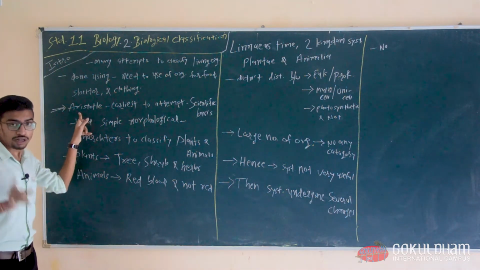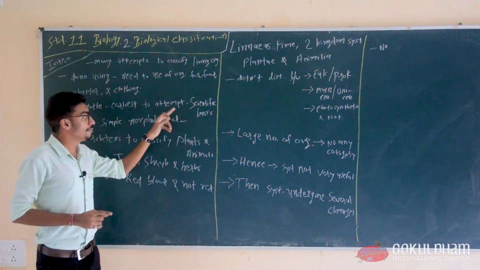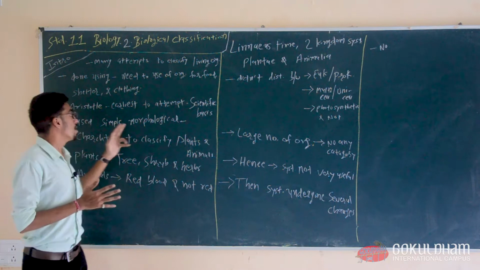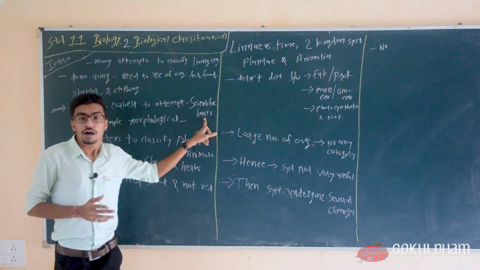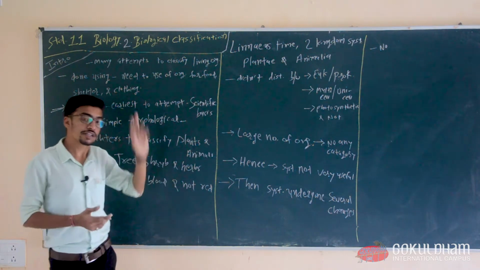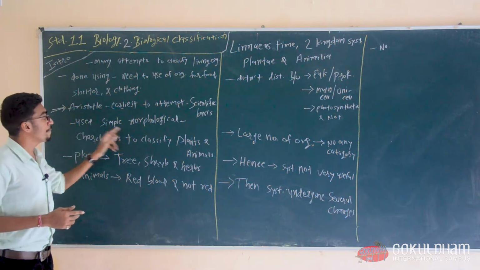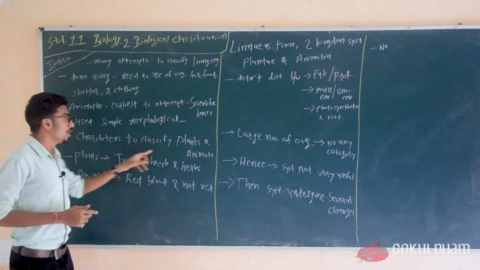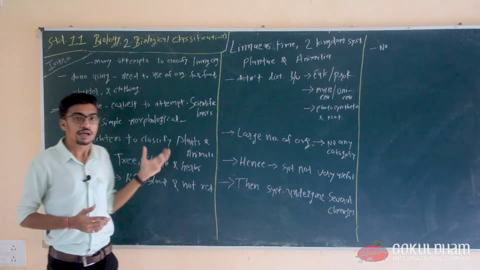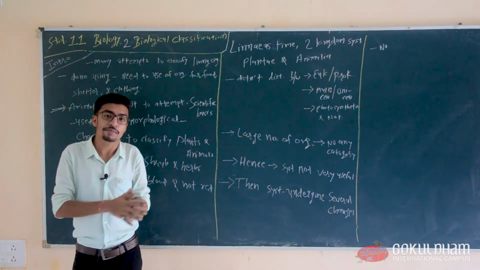Now Aristotle, keep it in mind, made the earliest attempts at classification on a scientific basis. Aristotle used simple morphological characters to classify plants and animals. What Aristotle did was classify plants and animals separately.